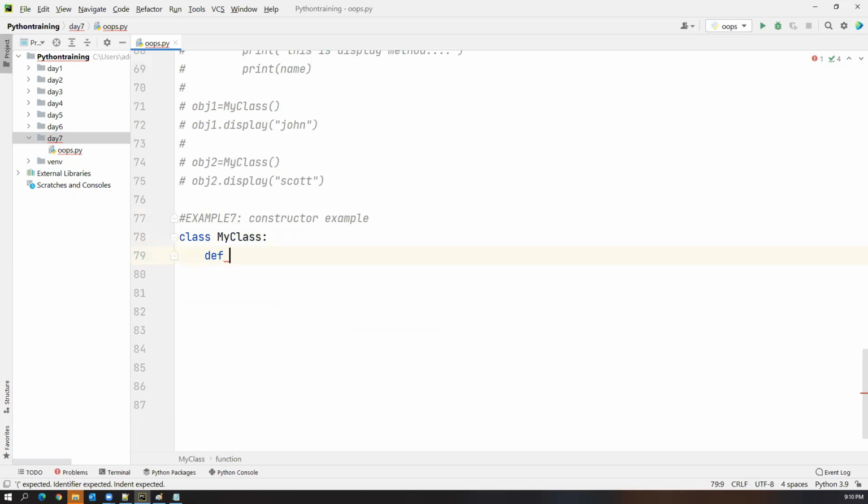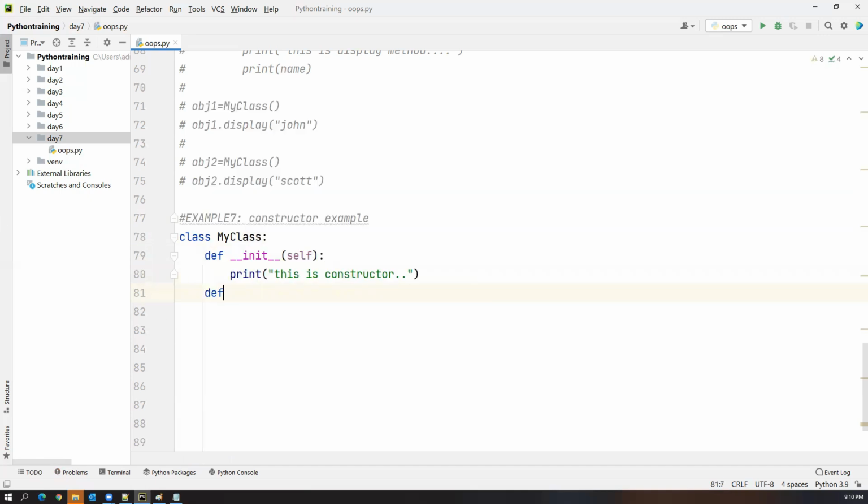I say def underscore underscore init, and it will automatically pop up. Inside this init, I'm just printing something. I say, this is constructor, and just print one message. Along with the constructor, I can also write multiple methods.